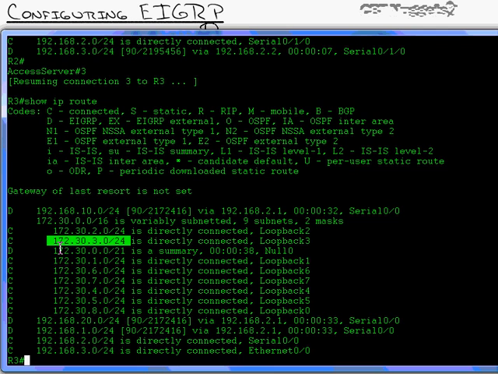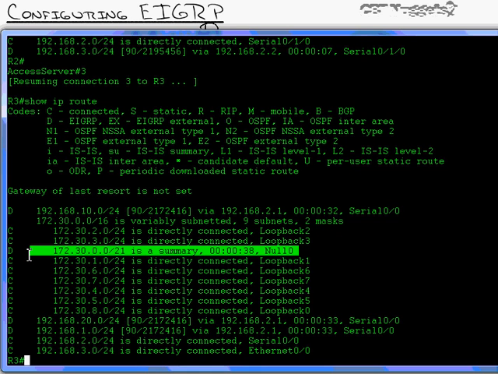So here's what I mean. Router 3 gets a packet for 172.30.3.50, looks at its routing table and it says, ah, 3.0, I've got a match. It needs to go out loopback 3 interface. But then it looks and it says, oh, wait, I've got another match. 172.30.0.0/21, that includes 3.50. That really represents 0.0 through 7.255. So 3.50 is included in there. So it goes, well, I'm not going to use that one because I have a more specific route. The more specific the subnet mask, the better the route is. So this will never be used as long as it has a more specific route right here.